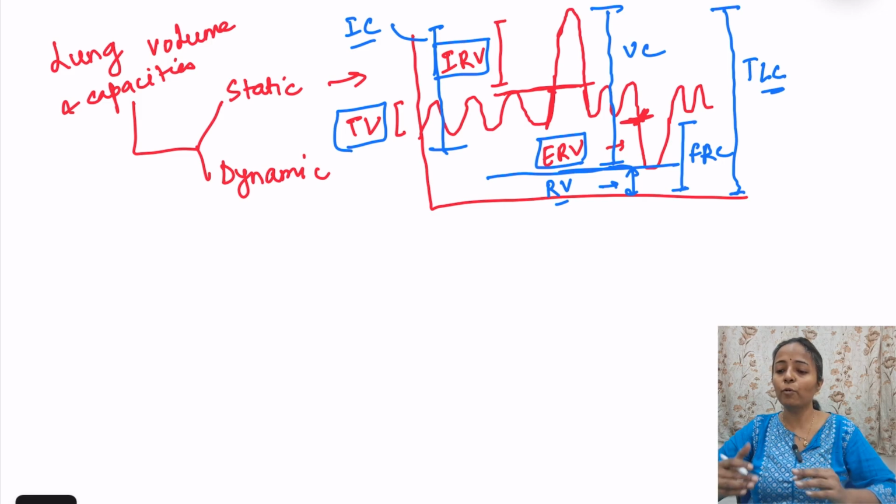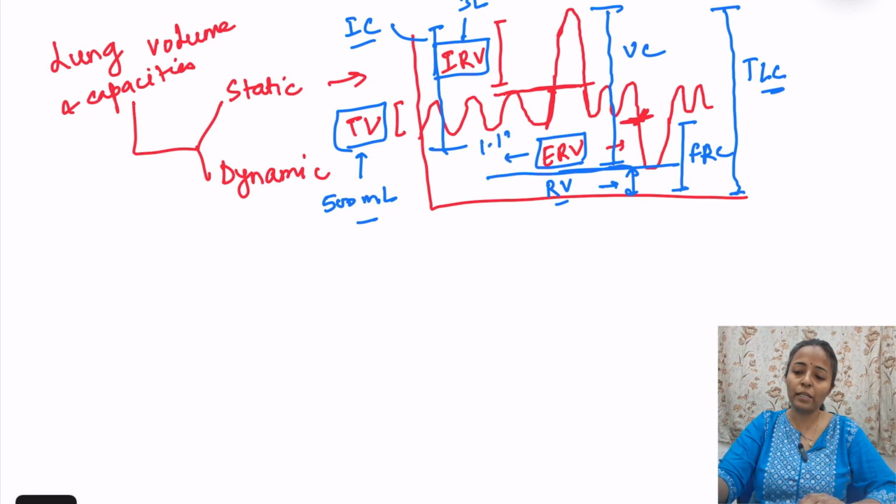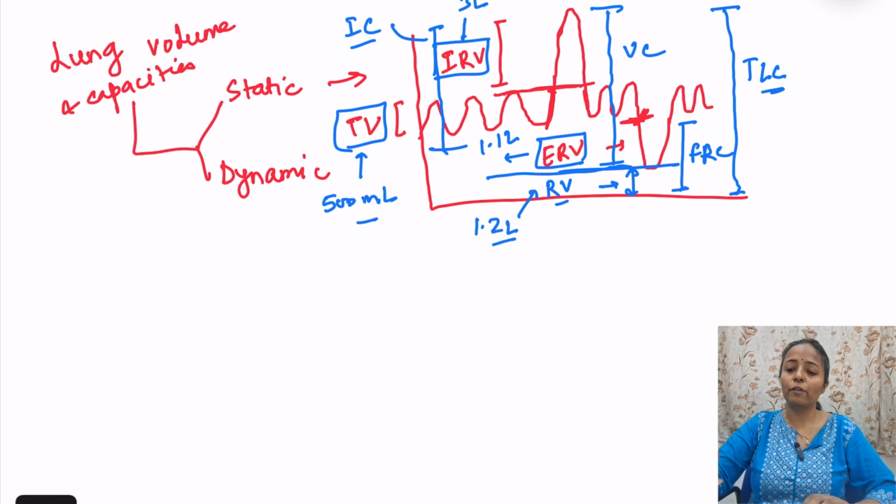So फटाफट tell me what are the values of these? Values will come to, tidal volume is 500 ml, inspiratory reserve volume is 3 liters, 3000 ml, expiratory reserve volume is 1.1 liter, 1100 ml, residual volume is 1.2 liter, that is 1200 ml. So if you know the values of these, we can easily calculate the values of the various capacities.